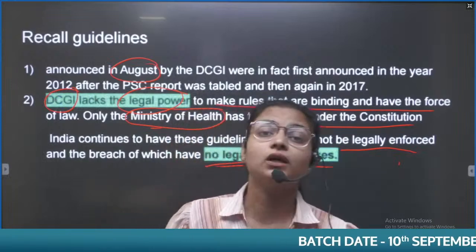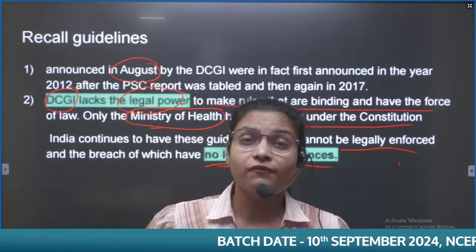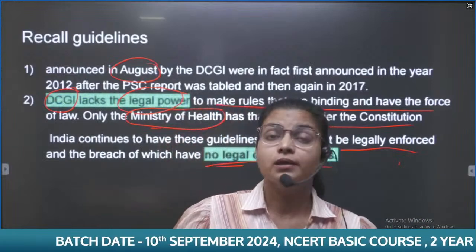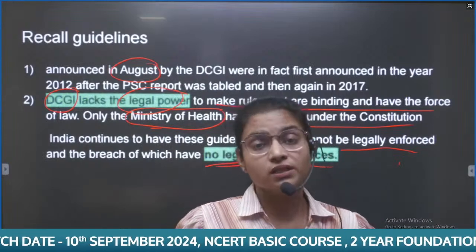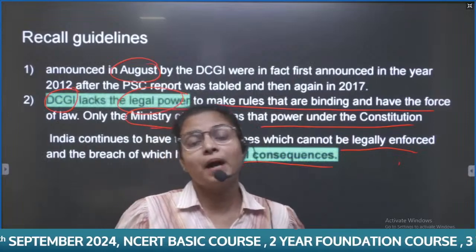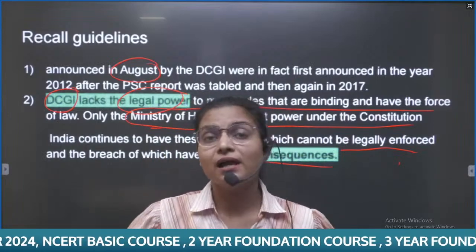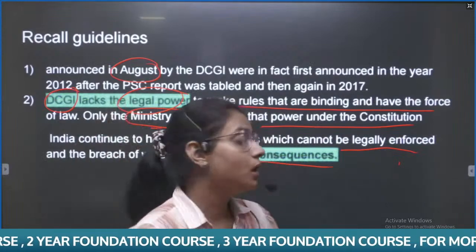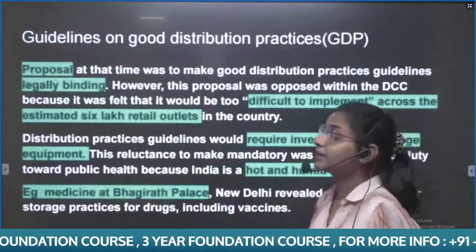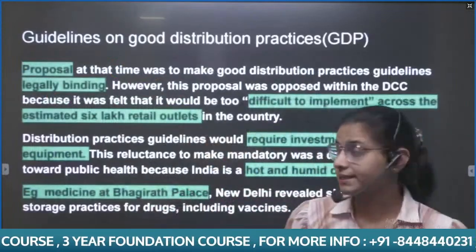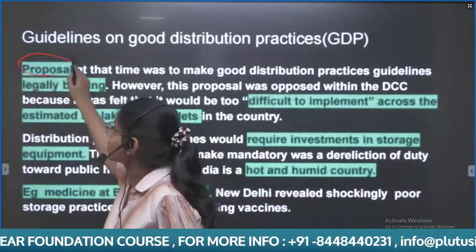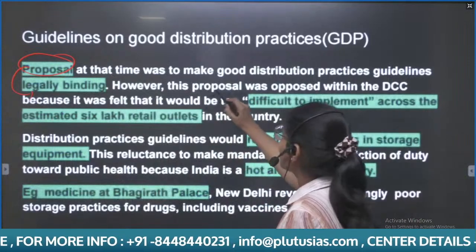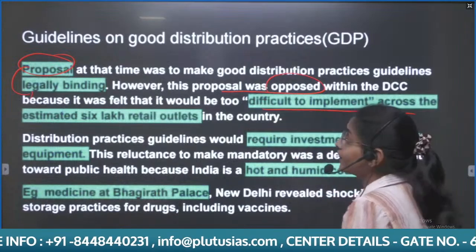It means even if the recall guidelines are not implemented and the pharmaceutical company is not recalling its drug, even though the drug fails quality, there is no legal consequence, no punishment. So due to the lack of legal binding or legal consequences, we are not able to implement the recall guidelines. After this, there are the guidelines on good distribution practices, and the proposal was to bring legal binding nature to these, but this was opposed because it is very difficult to implement.